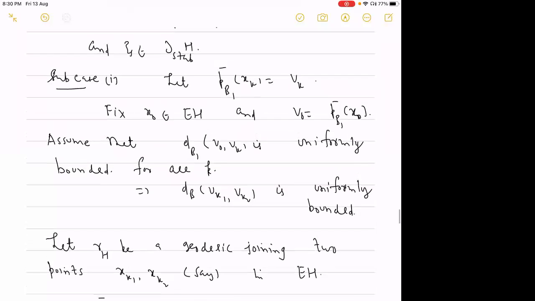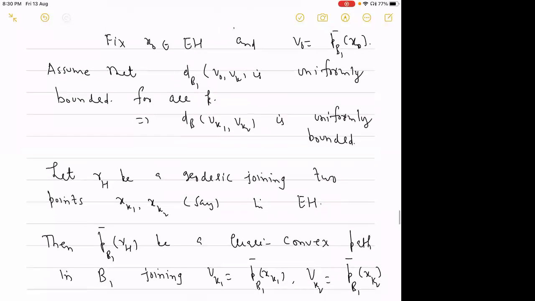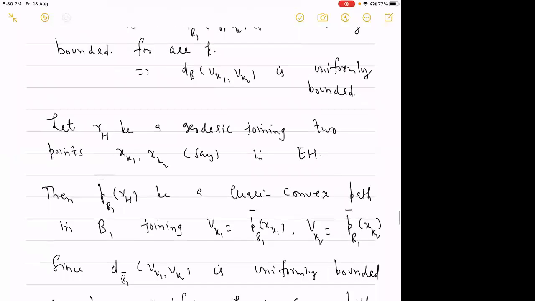Okay, so after fixing this, let gamma h be a geodesic joining two points xk1 and xk2 in EH. Then we take the projection of this geodesic, which will be a path in B1, and it will be a quasi-convex path because it is a geodesic in EH.